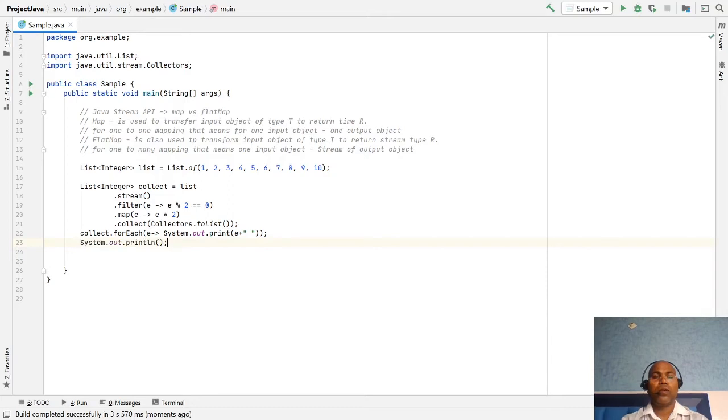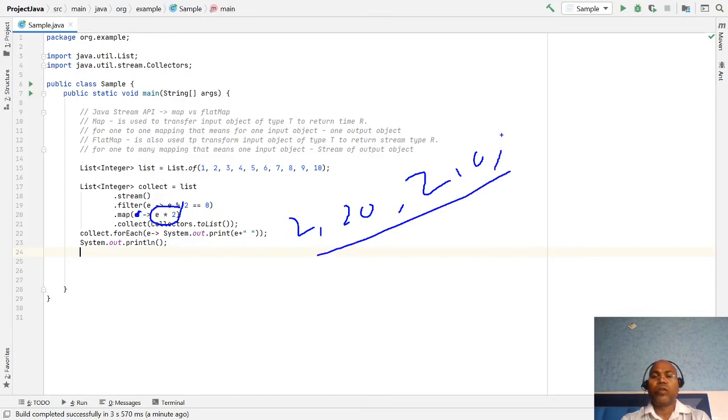Okay. Now let's see another example where I take one input, but I am not returning one object, I am returning a list of objects. Let's say for your input 2, I am returning 2 multiplied by 10, let's keep 2 multiplied by 100, like 3 values or 4 values. So this value I want to return, not one value but a list of values.